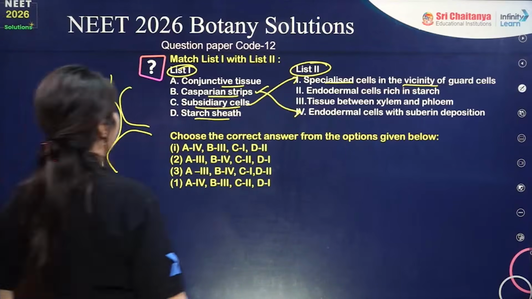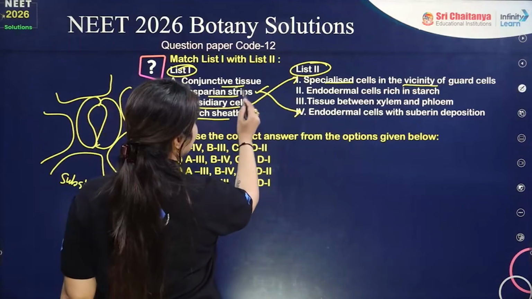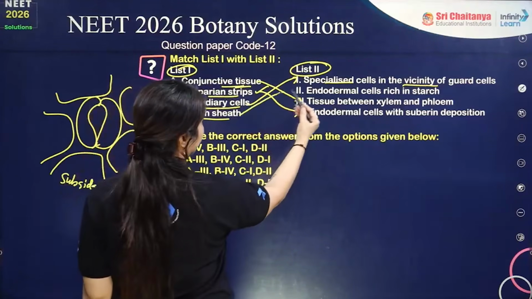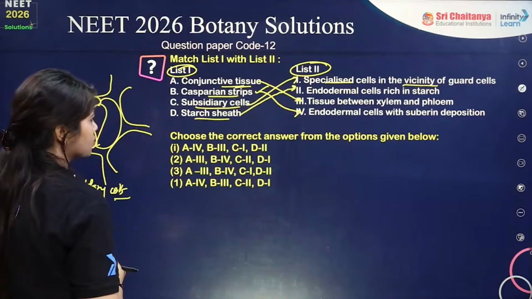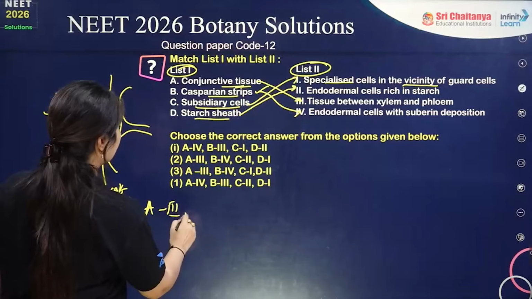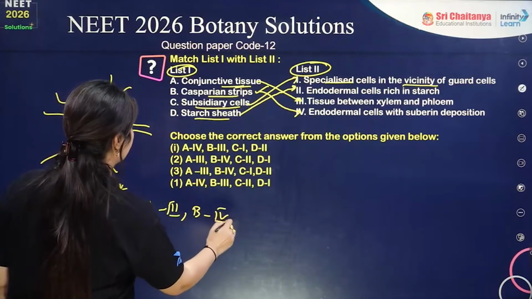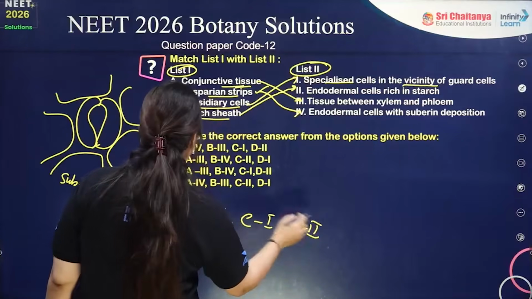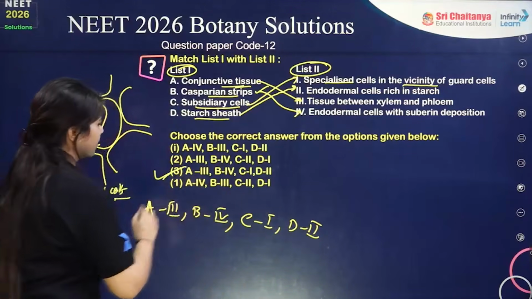Then we have conjunctive tissue, which is tissue between xylem and phloem, and the starch sheath is the endodermal cell rich in the starch. So A goes with option number 3, B is with option 4, C is with 1, and D is with 2. Answer has to be your option number 3.